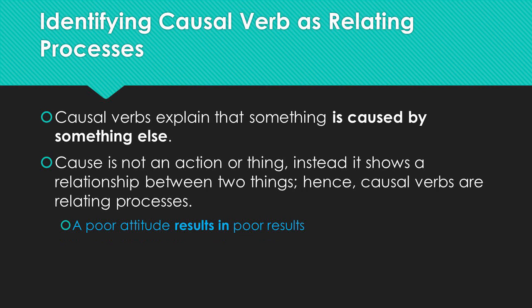A poor attitude equals poor results. It sort of seems right, but a poor attitude isn't poor results. They're different things. One thing causes the other, so it's a causal verb. The second example, bad dental hygiene causes decay. Again, you can see one thing creates the other thing. If you can change the word to cause or causes, or if the word is cause or causes, then you're looking at a causal verb. It's as simple as that.